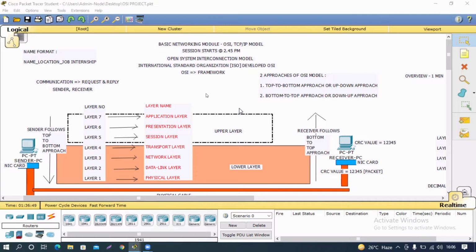There are two sublayers in the data link layer, which are as follows.